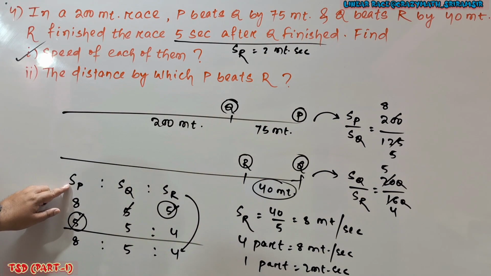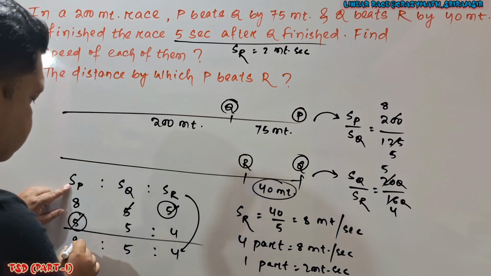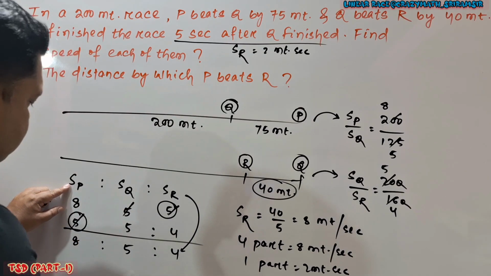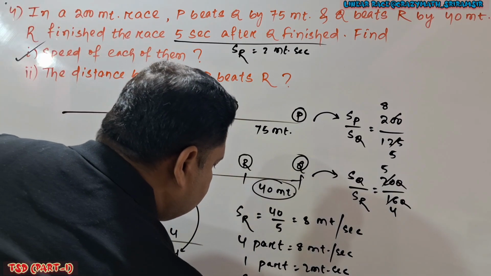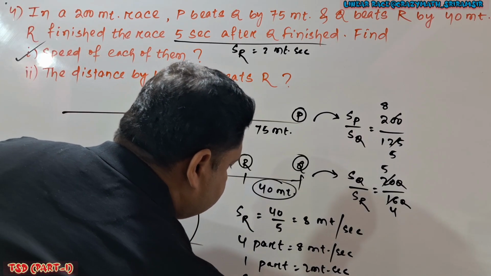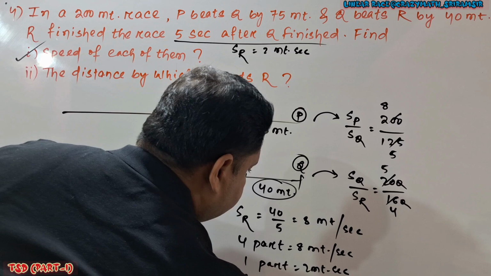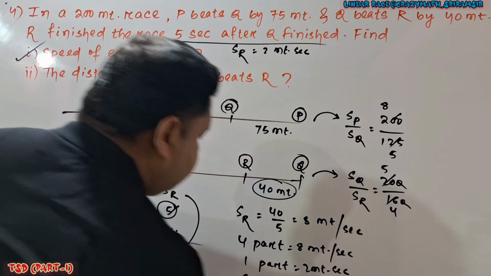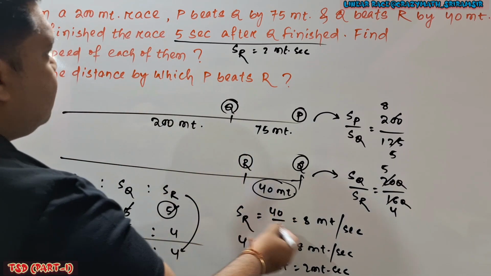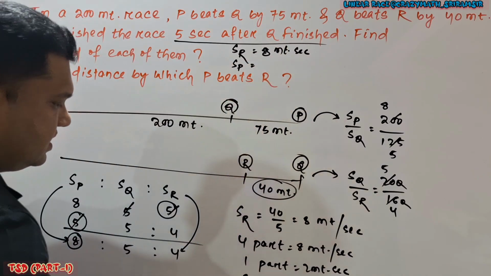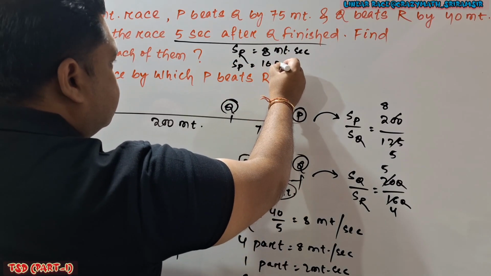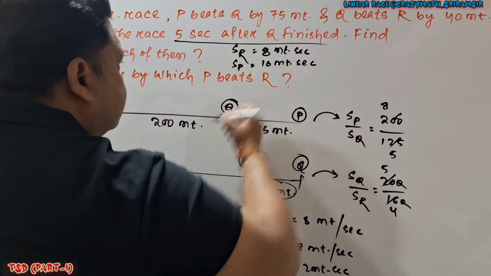Similarly, I can find the speed of P. Because here 8 part. Okay, speed of P is 8 part. Because here it is given 8. The 8 part is equal to how much? 8 part is equal to 2 into 8, that is 16 meter per second. Clear? Now speed of P is how much? Now this is equal to 16 meter per second. Clear?